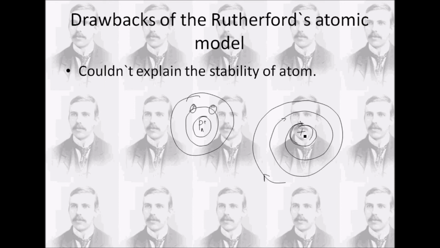But this does not happen at all. We know that electrons do not fall into the nucleus of an atom. Rather, atoms are very stable and do not collapse on their own. So here was a drawback: Rutherford failed to explain the stability of the electron by his experiment.